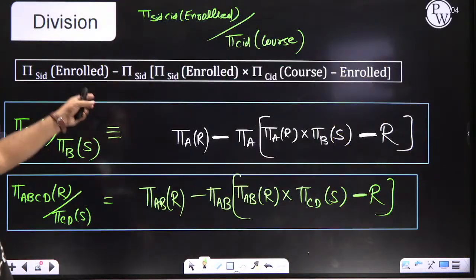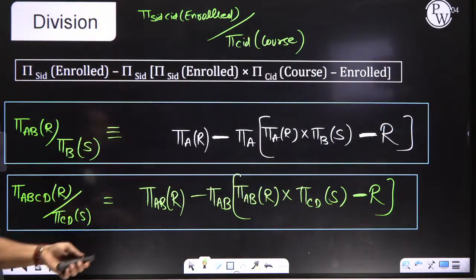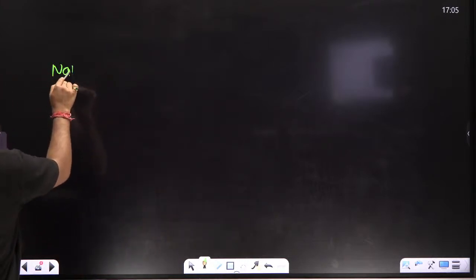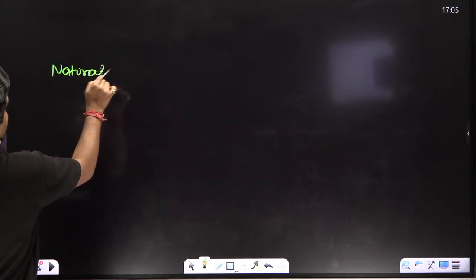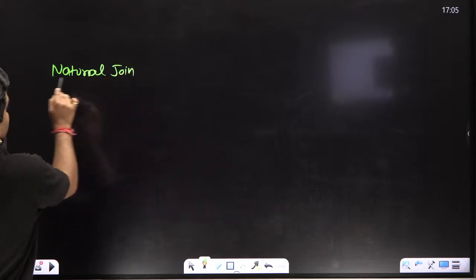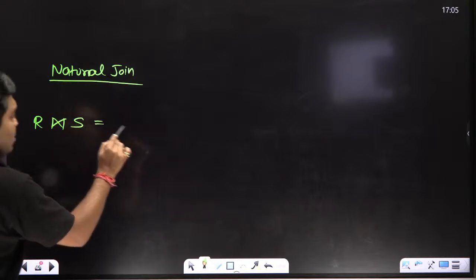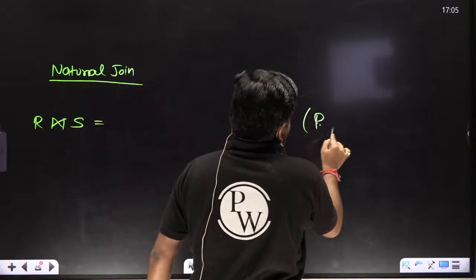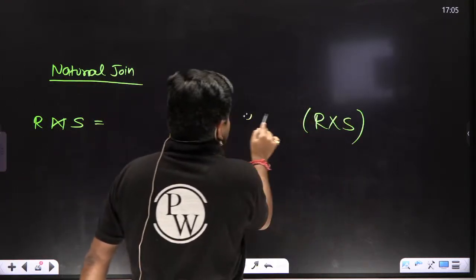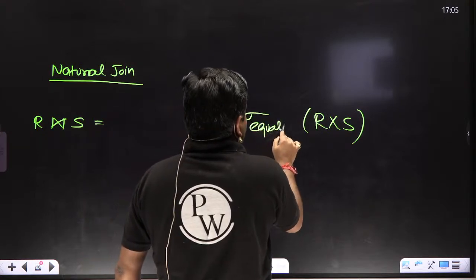You can write the expansion like we write natural join. How do you write natural join? My dear students, you write natural join in this manner. But what is the actual meaning? First of all, R cross S, then an equality condition on the common attributes.